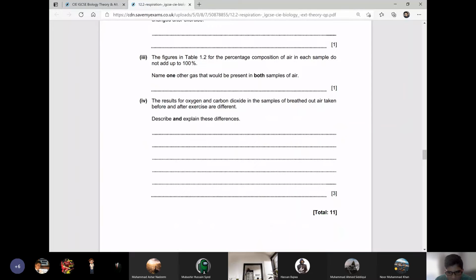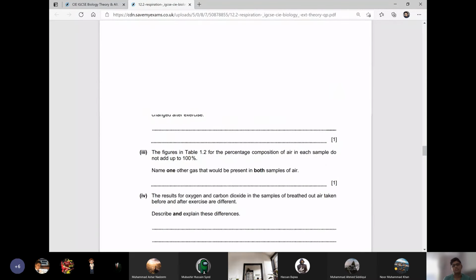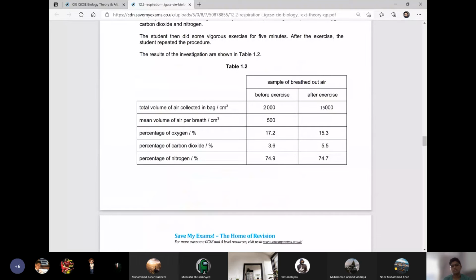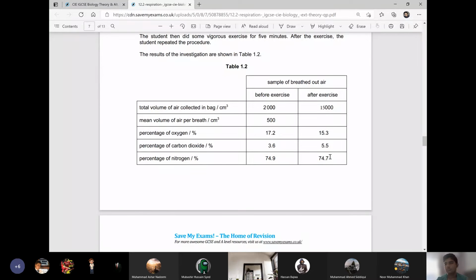Next one. The figures in table 1.2 for the percentage composition of air in each sample do not add up to 100%. Name one other gas that would be present in both samples of the air. Look here, boys, what they are saying. If they add the percentage of these gases, over here 17.2, 3.6, 74.9, 15.3, 5.5, 74.9, it does not become 100%. What other gas is present other than these three gases?